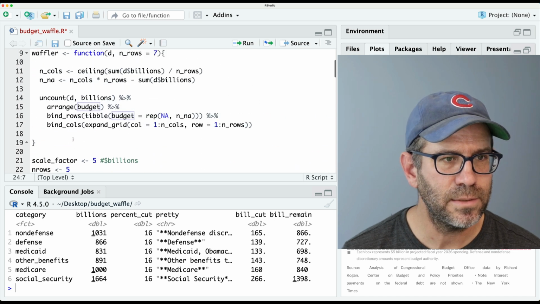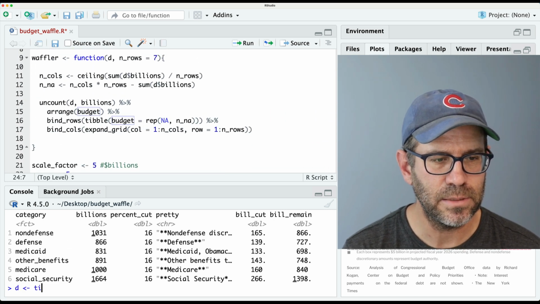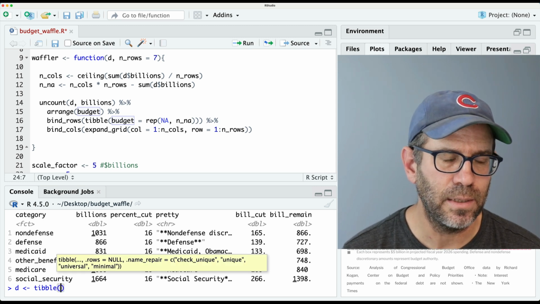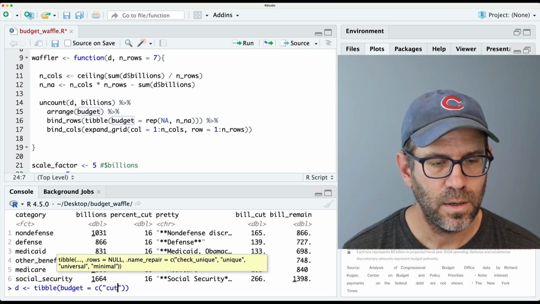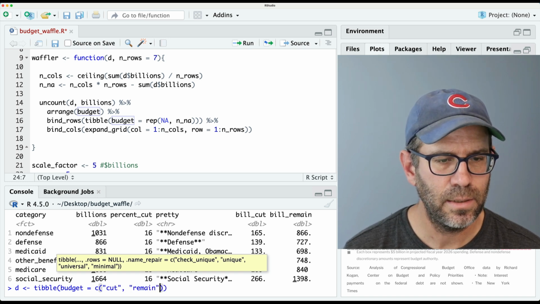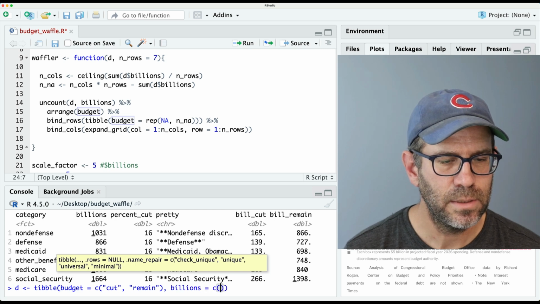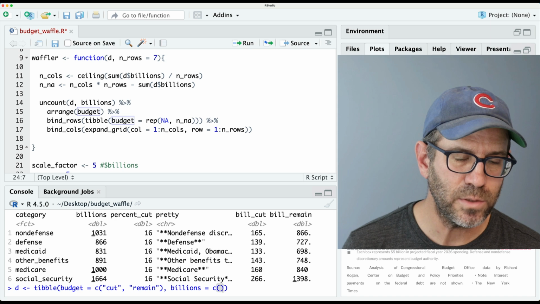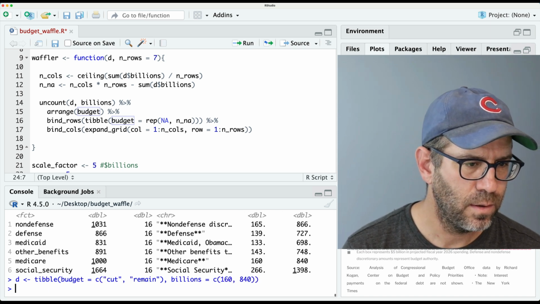And so let's come back up to our waffler, and I'll do D is a tibble, and we'll then have that be budget, and we'll have cut and remain, and then we'll have billions, and that is going to be 160 and 840, right?